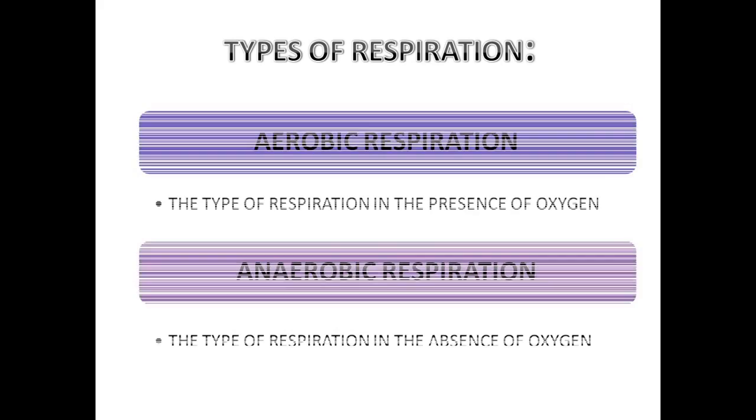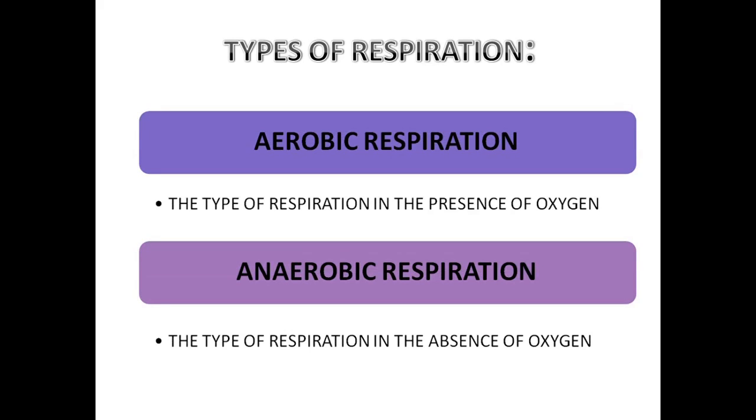So we'll see what are the types of respiration. We mainly have two types of respiration, that is aerobic respiration and anaerobic respiration. So what is aerobic respiration? The type of respiration in the presence of oxygen is called aerobic respiration, where the breakdown of the digested food is occurring with the help of oxygen, that is, the oxidation process is occurring. Try to recall your chemistry chapters where you have learned about oxidation, the addition of oxygen or the reaction with oxygen.